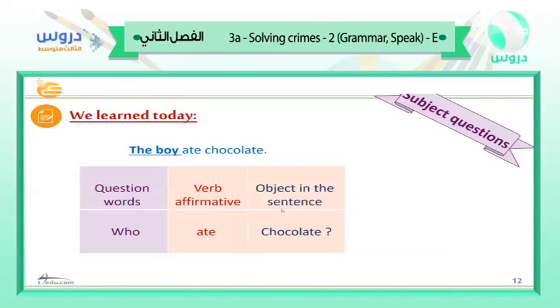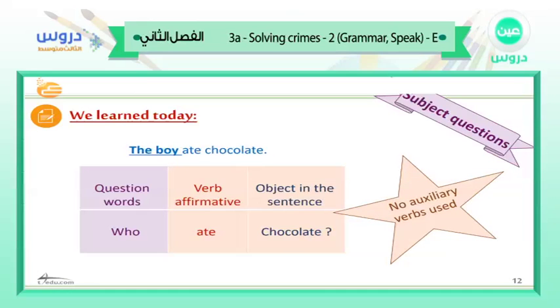Okay, now to sum up, what did we learn today? We learned how to form subject questions. Like we learned today, the boy ate chocolate. So this is the boy. We're asking about the subject, the agent. So we have different question words such as who, and the verb in the affirmative case, of course, because it's in the past tense. So we have ate, and the object of the sentence is chocolate. Very good. No auxiliary verbs in subject questions.